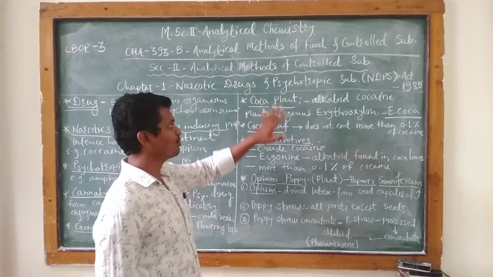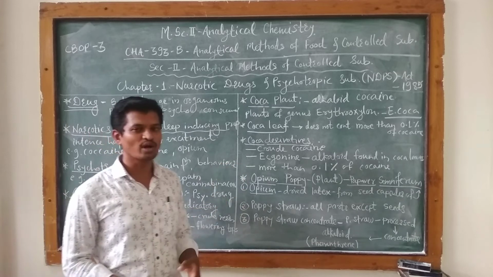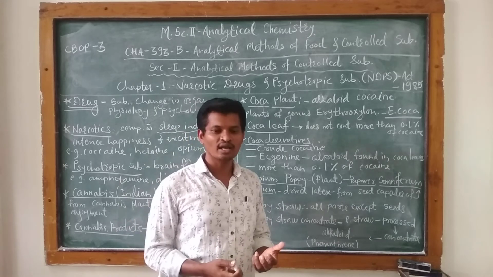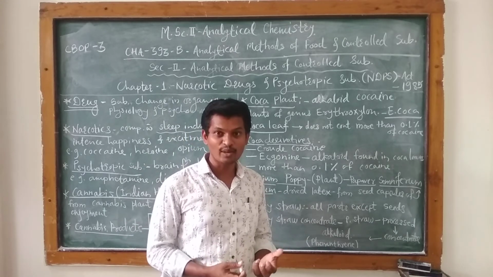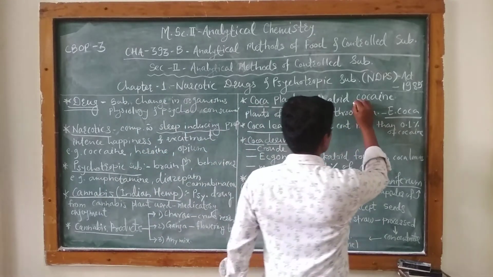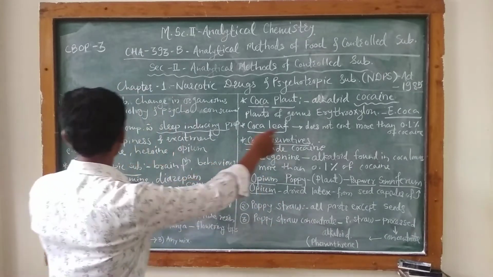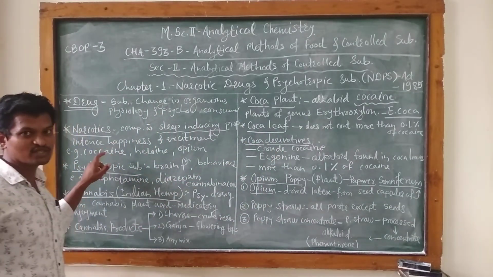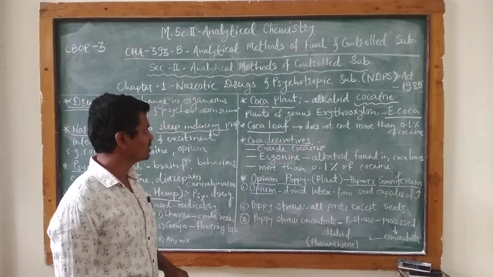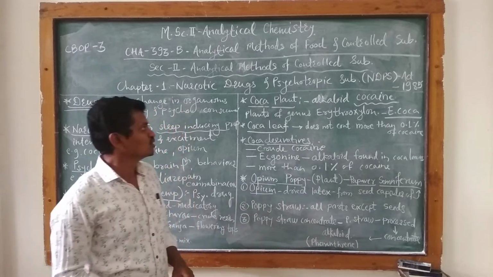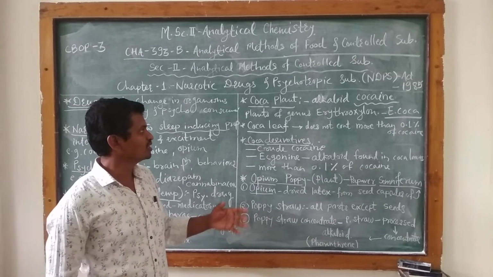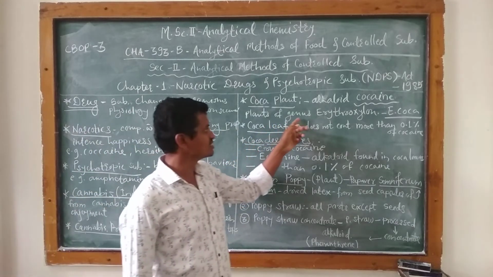The next one, the second, is the coca plant. We are all aware of the alkaloid obtained from this coca plant, and it is cocaine. Cocaine is one of the narcotic substances, and it is obtained from the coca plant. There are a number of coca plants, and these come under the genus Erythroxylon.